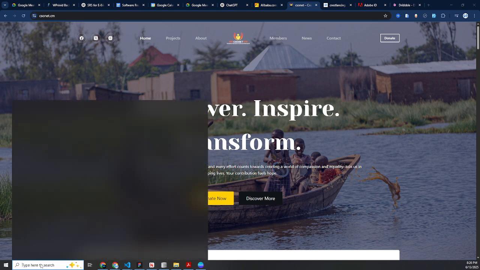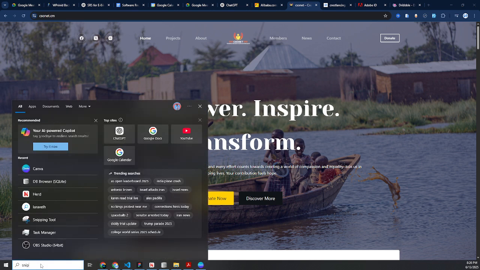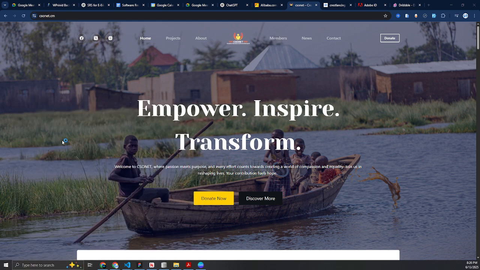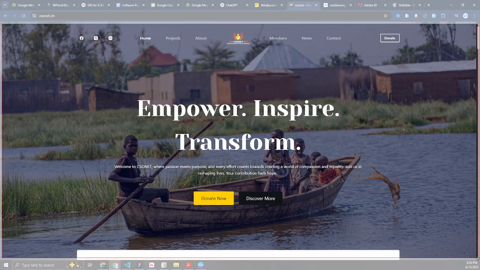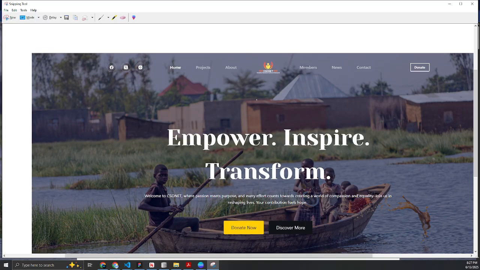The first thing is that I screenshot this design using the snipping tool which is inbuilt on my laptop. With this tool, I just screenshot this particular interface like this, and copy the interface.